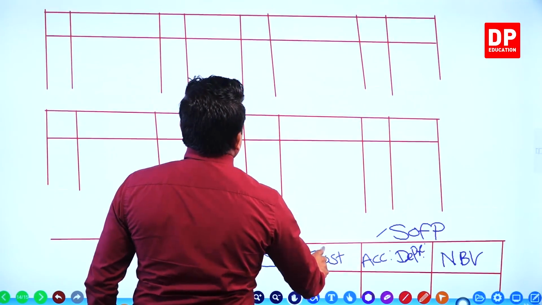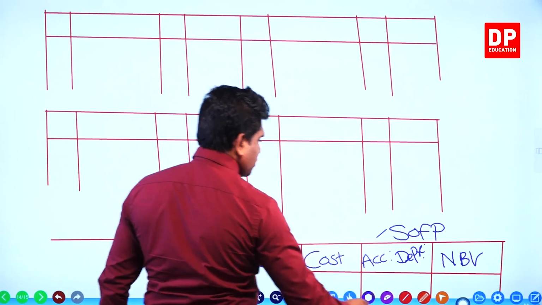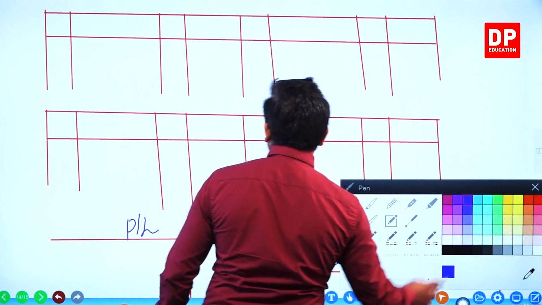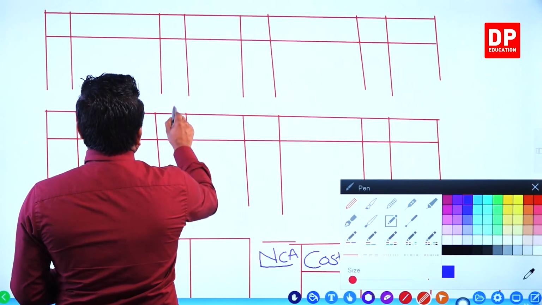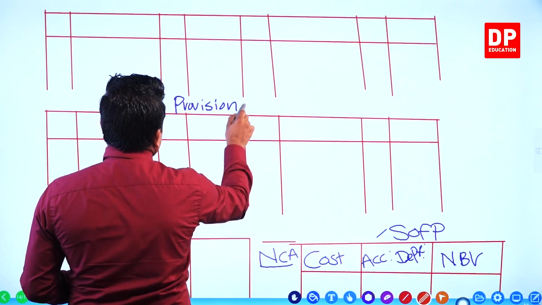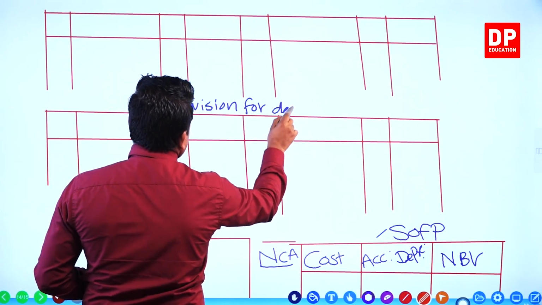You got the question now. Before you go to the question, it's easy to name them, no? So you name the accounts. Yeah, this is the provision for depreciation account.